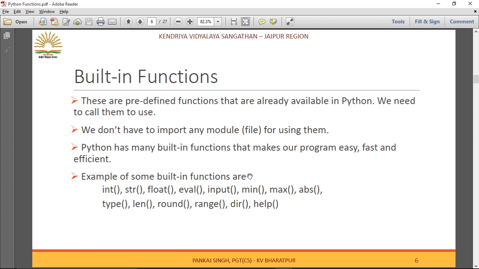So the concept of built-in functions will be clear to you all. These are some predefined functions, so we need only call them. We need not import any module for them.